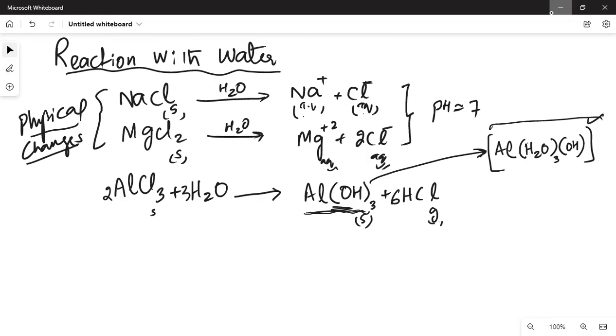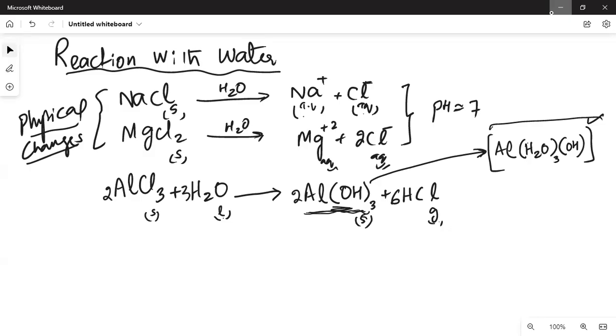Sir, shouldn't the aluminum hydroxide be 2? We put 2 with AlOH. Yes. Water is liquid. Aluminum hydroxide is a sparingly soluble base, so we'll put solid with it.